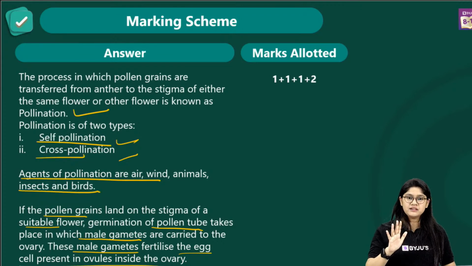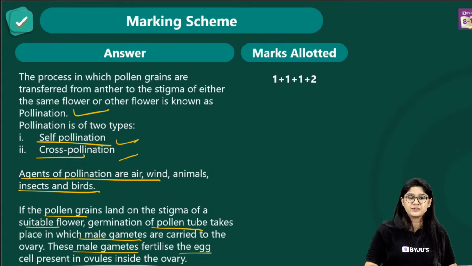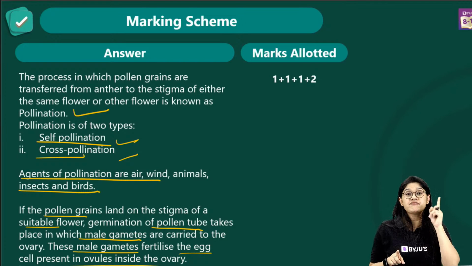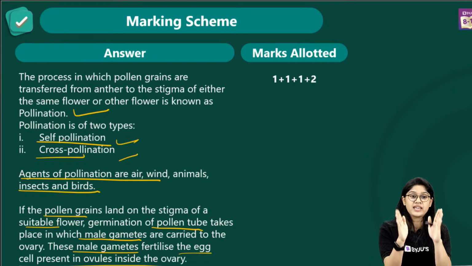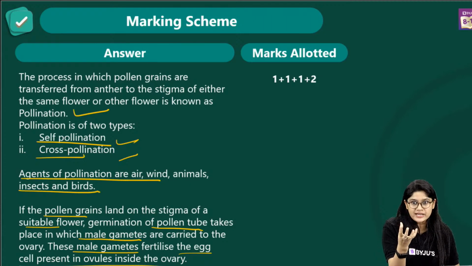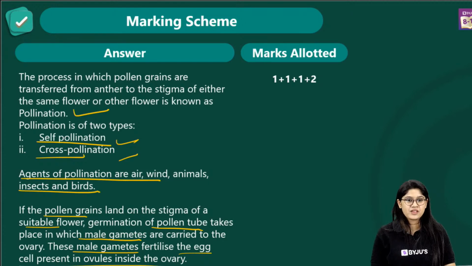So this question is done. 5 marks in our pockets, everyone. Easy question. If this question comes in your examination, I want all of you to write it perfectly. Self-pollination in the same flower, right? We're talking about the same flower. Self, right? Self-pollination. Yes, Murlidharan. Easy peasy. Nikhil, I have replied and I think you got the answer.